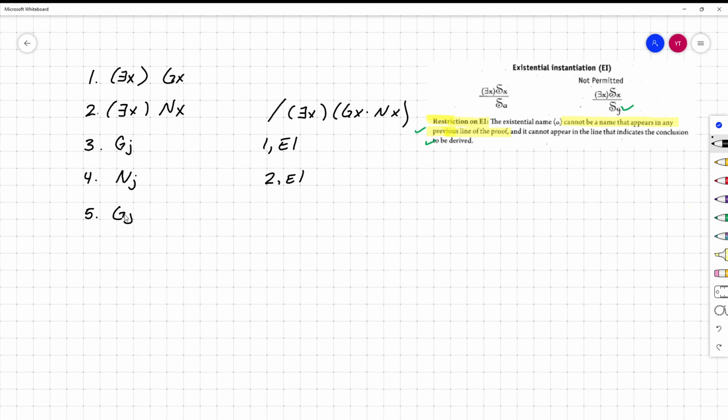And so then, of course, we simply conjoin lines 3 and 4, and then we generalize over the formula at line 5, and we get our conclusion. But this is invalid, this should not be derivable, and in fact it's not.